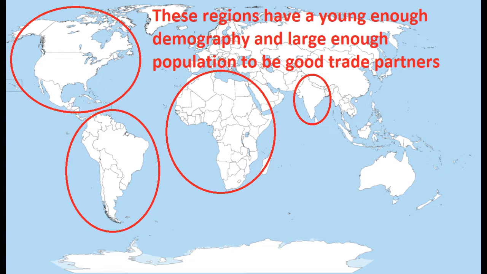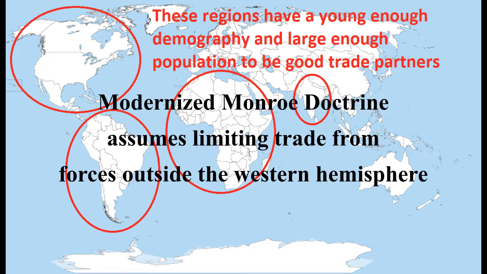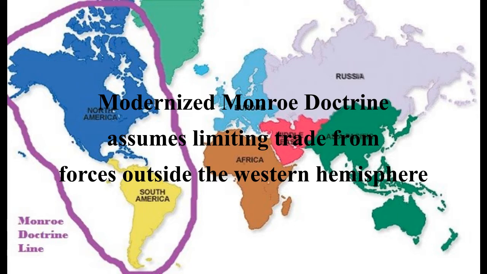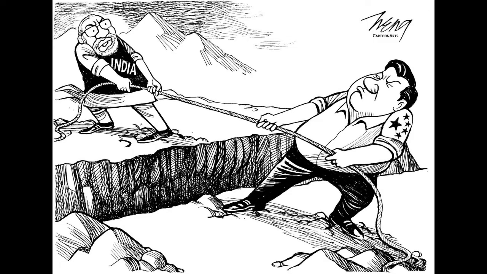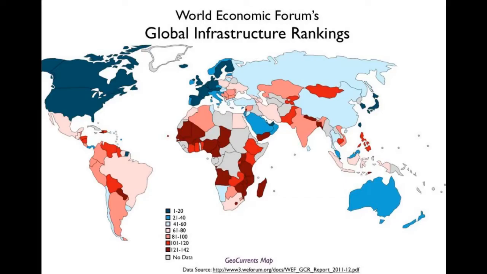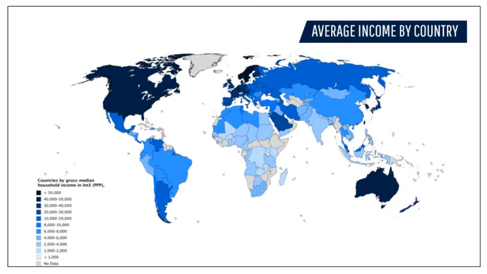and India. North America does not trust China and will never completely open its doors to Chinese exports. The U.S. will severely limit what economic ties can be made with South America due to America's Monroe Doctrine philosophy. Any hopes of economic ties with India will be severely limited due to military tensions. And Africa has not had sufficient infrastructure development and lacks a middle class that could afford Chinese products in bulk.